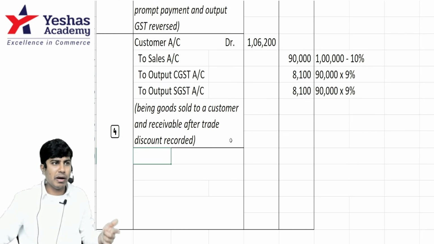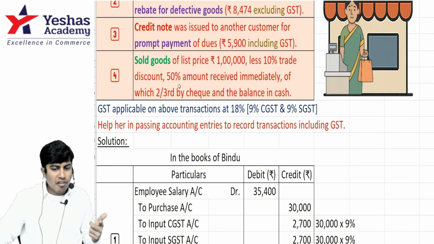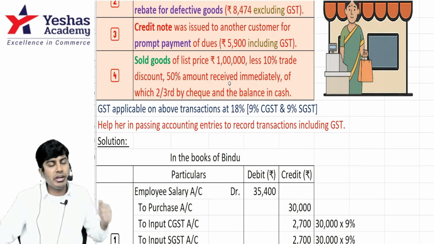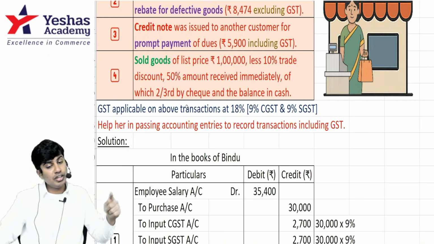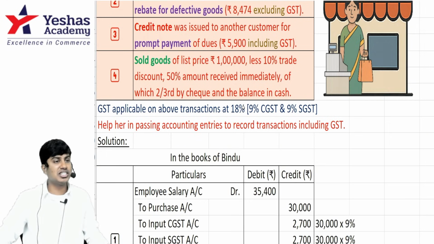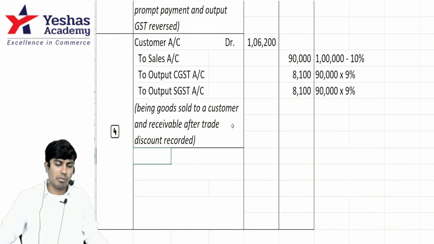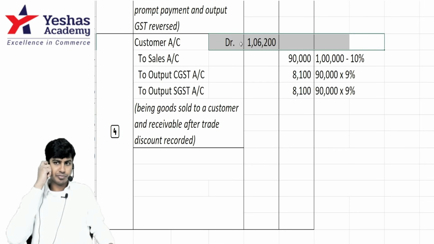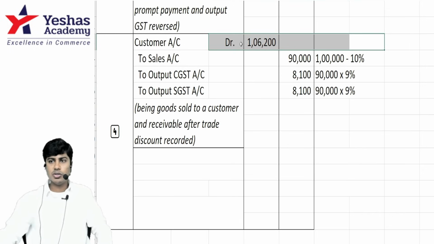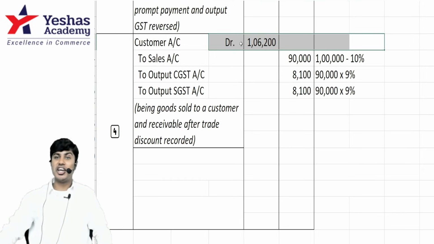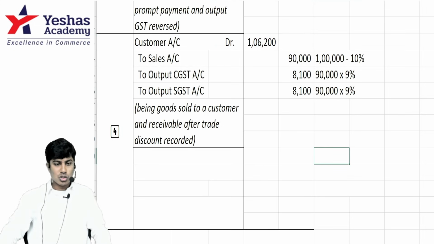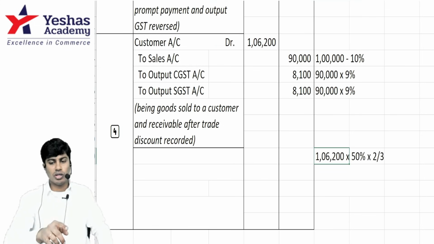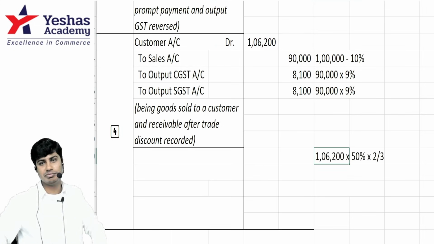Then the next part, how much money is collected? 50% of the amount is received immediately, of which two-thirds is by check and balance is in cash. 50% of the money. How much money am I supposed to collect? 1 lakh 6,200 into 50%, 53,100. In that, two-thirds is by check. So I will do 1 lakh 6,200 into 50% into 2 by 3.